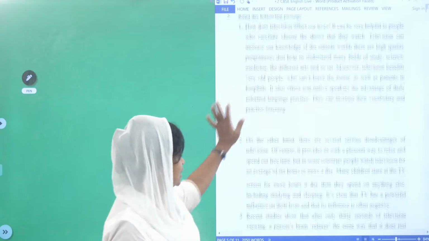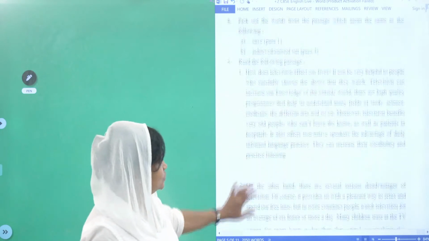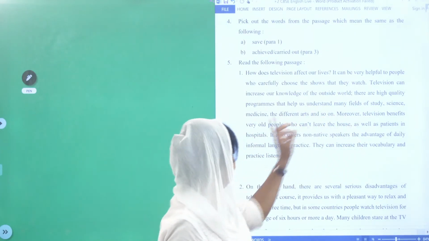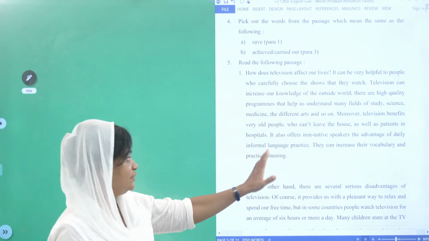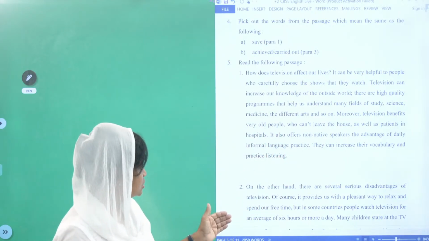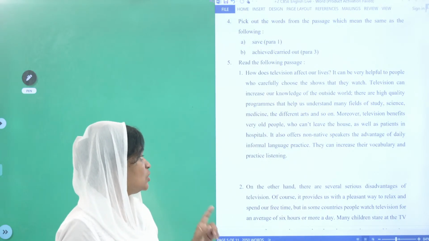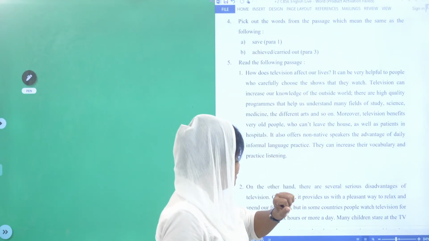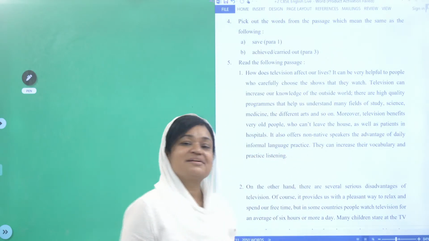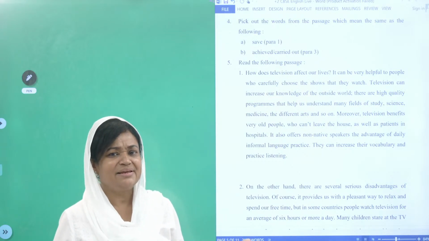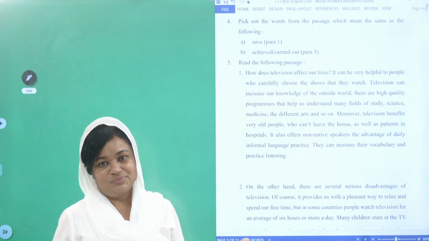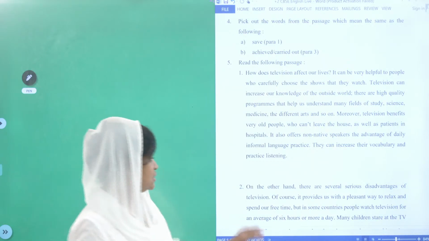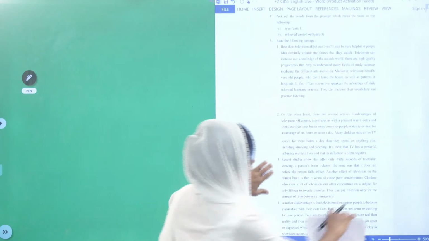Rightly said, see, these are all the advantages which I read here. Now, as you go on, you can see, moreover, television benefits very old people who can't leave the house, as well as patients in hospitals. It also offers non-native speakers the advantage of daily informal language practice. They can increase their vocabulary and practice listening. There are many positive things which you will benefit out of watching television, but there are also adverse effects also there. Sorry, let me zoom it.